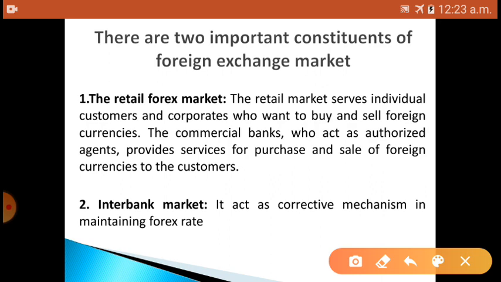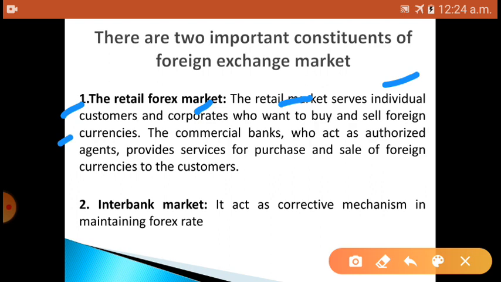Okay, here it says, the retail forex market serves individual customers or corporates who want to buy and sell foreign currencies. What happens in the retail forex market?